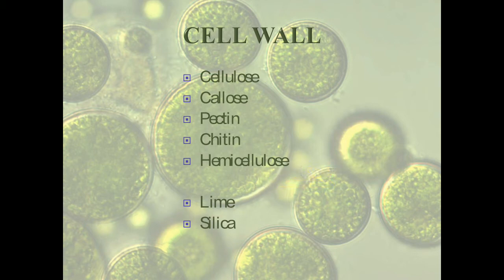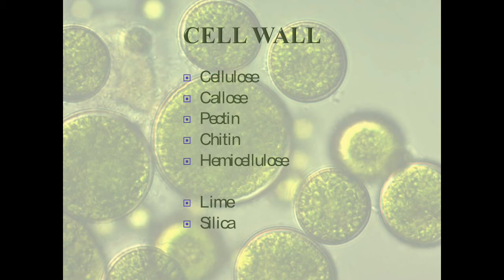In some of the marine forms of algae, we do find lime and even silica in the cell walls, because these are algae which are adapted to such conditions. So lime and silica being found in the cell wall is optional, not always found, but the other components, that is cellulose, callose, pectin, chitin, are commonly found in the cell wall of algae. And if there is a pectic compound in the algae, that makes the cell wall gummy or slimy or mucoid in nature. So the algae which are very mucoid to touch have a high content of pectin in them, and when the pectin dissolves in water, that is why it gives a gummy nature.